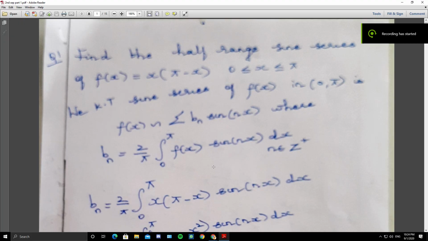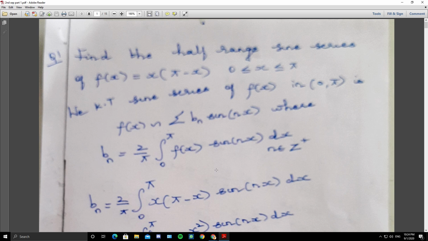Last class I discussed half range series. Half range series is for non-periodic functions. A function which is not periodic is called a non-periodic function or an aperiodic function. In practical cases, non-periodic functions are more common than periodic functions.